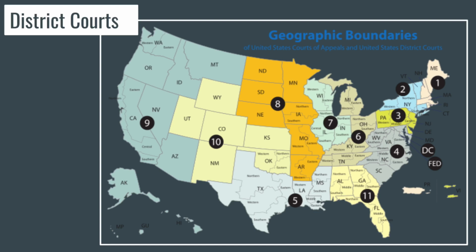In the district courts, the 50 states are divided into 89 federal judicial districts. The district courts have original jurisdiction over most cases that are heard in the federal courts, except for those that fall within the original jurisdiction of the U.S. Supreme Court. These district courts are the principal trial courts in the federal court system.